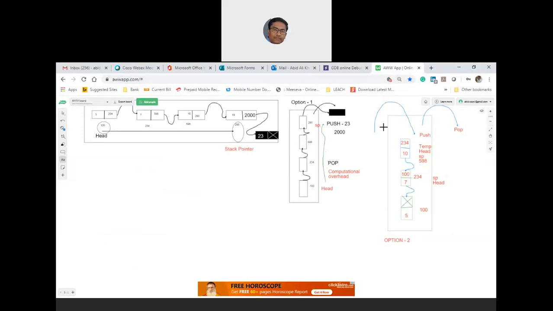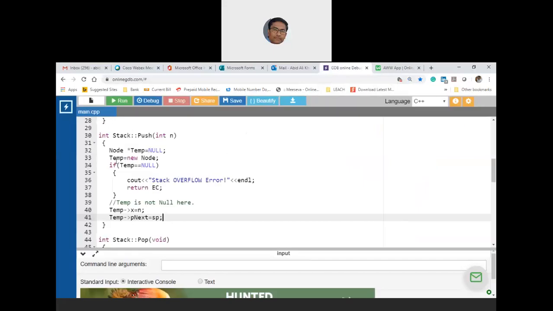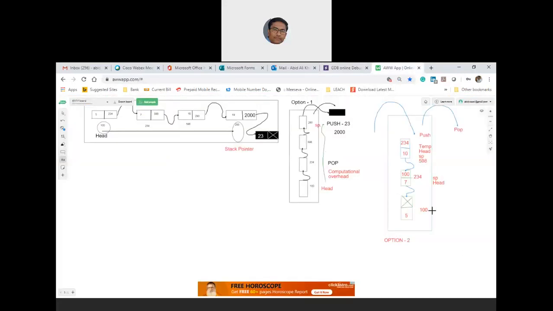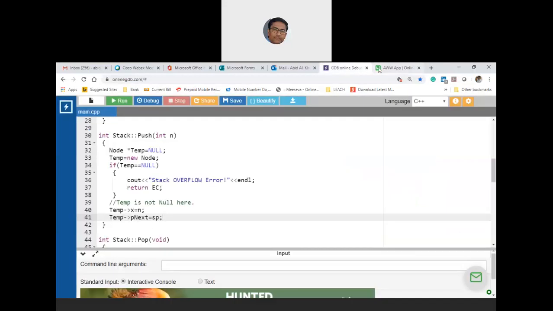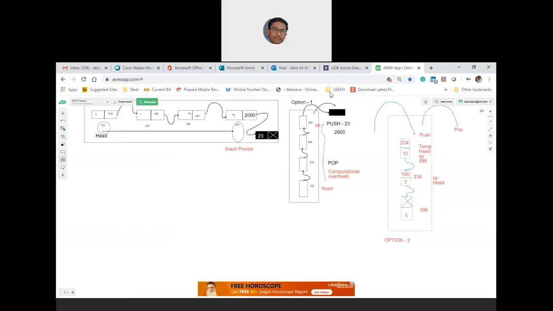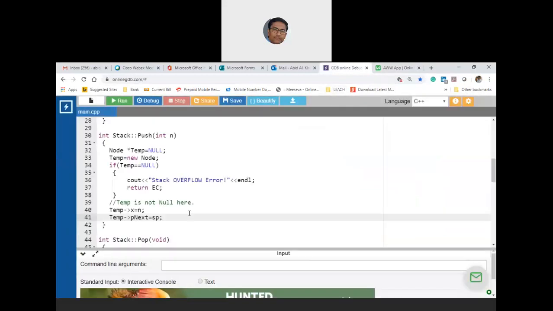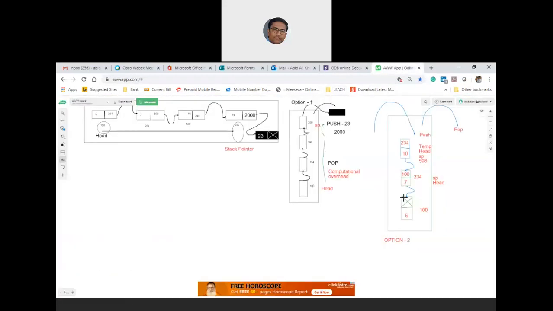So when you are pushing 5, the address of temp which is being created is 100. So in that 100 arrow x, you are keeping the element which is 5. Now next in 100 arrow pointer to next node, you are keeping sp. What is sp? Sp is already in the constructor, it is null. So that means this first node you are maintaining as null. Clear? Am I clear?